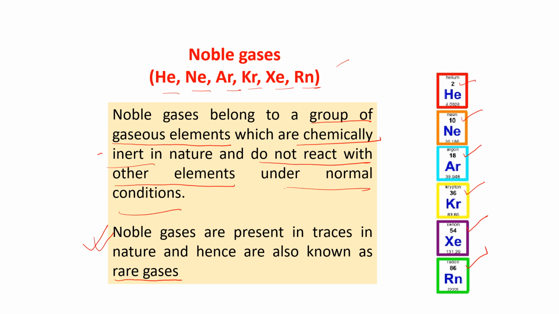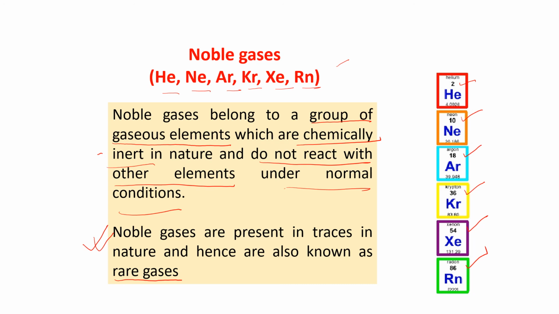See, I told you about metals, non-metals, metalloids, noble gases. All these are known as elements. Now, there are 118 elements that we know till date.